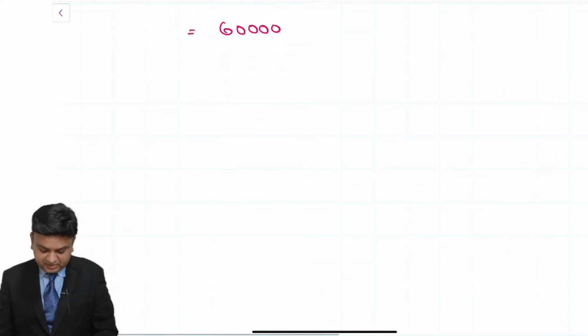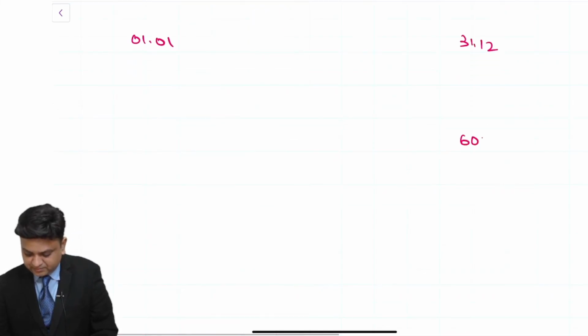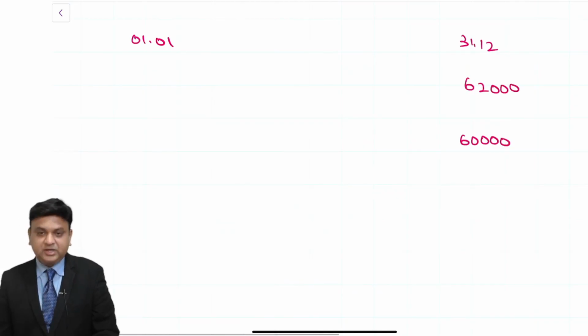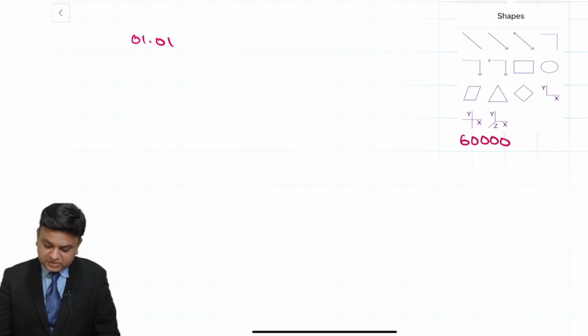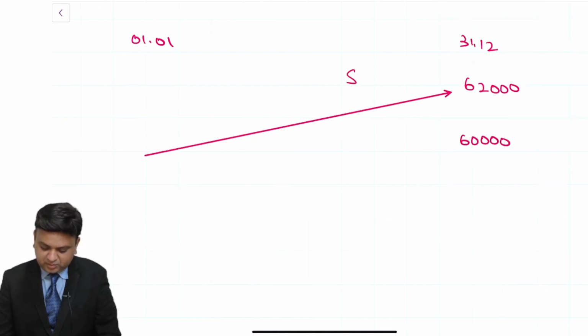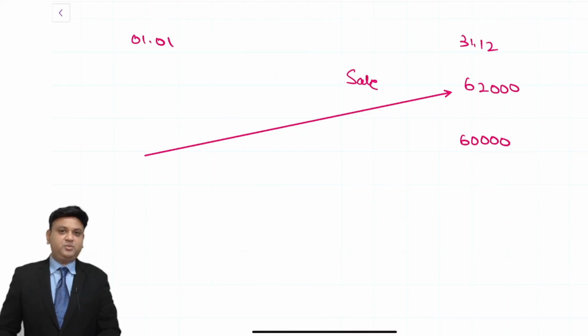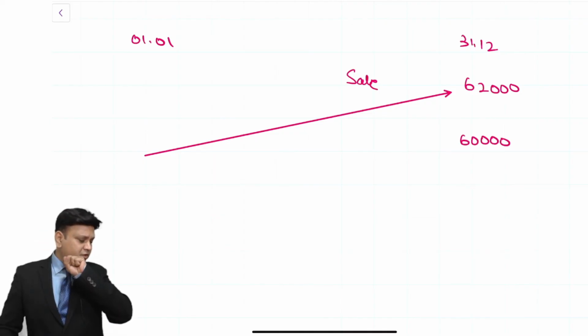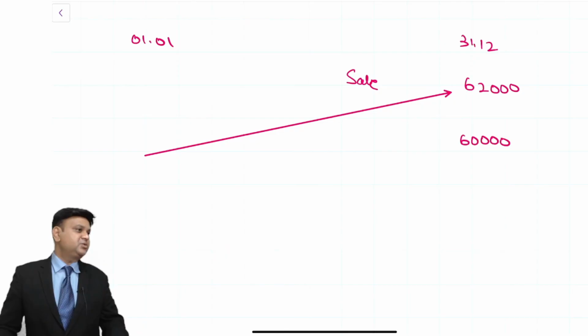On 1st of January, for this commodity, the price should be 60,000. If at all the price is more, 62,000, then what will everybody do? On 1st of January, everybody will enter into the transaction to sell commodity, sell commodity, sell commodity. If everybody will go short, then what will happen?